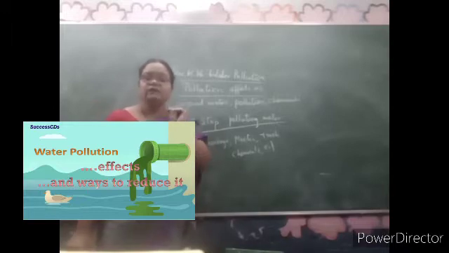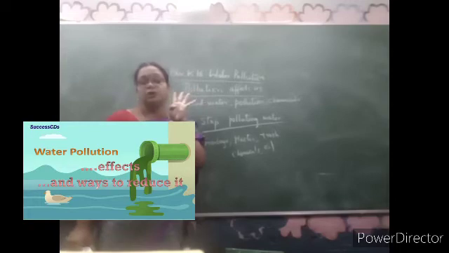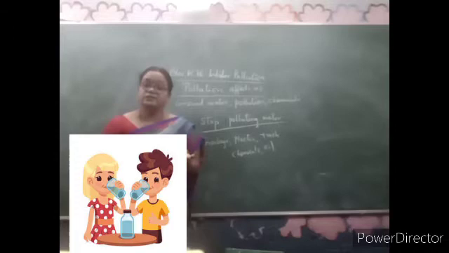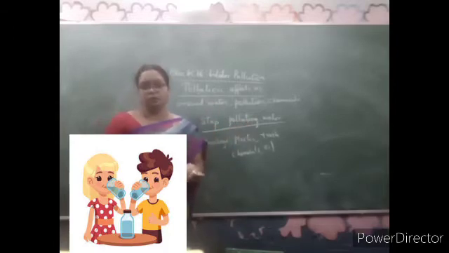In yesterday's activity we learned we need only clean water for drinking. What type of water do we need for drinking? Water which has no smell, no color, no taste, and is free from germs. Only then can we call it clean water. You all agree that filtered water only can be used for drinking. This is very important, these four things. Then only we can drink. That is applicable for all the plants and animals also. You learned now how it is affecting them. So we have to stop polluting the water and we have to save the water.